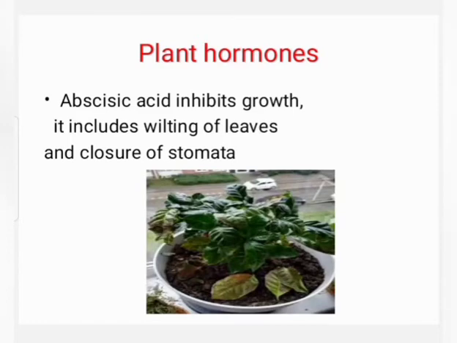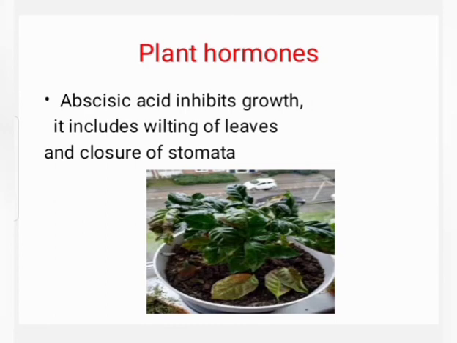Abscisic acid. It inhibits growth. It reduces the growth. It includes wilting of leaves, leaf fall, and closure of stomata. Name the plant hormone which inhibits growth. Abscisic acid inhibits growth. It is responsible for the wilting of leaves. Students, write this question in your notebook.